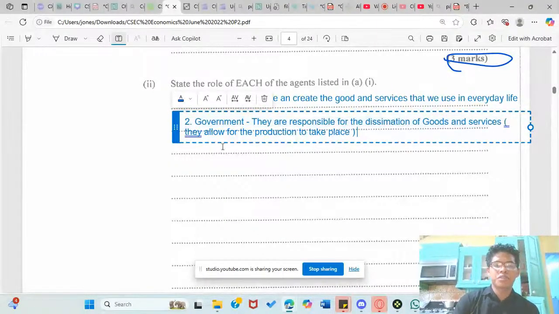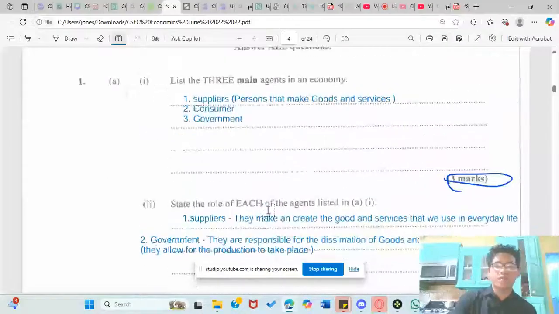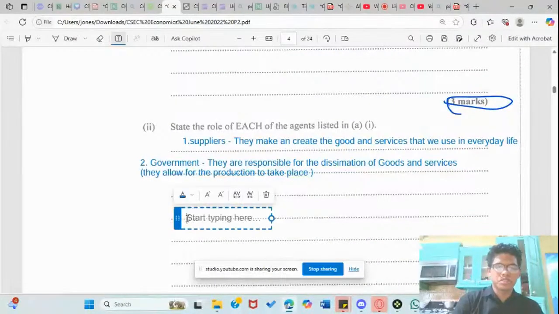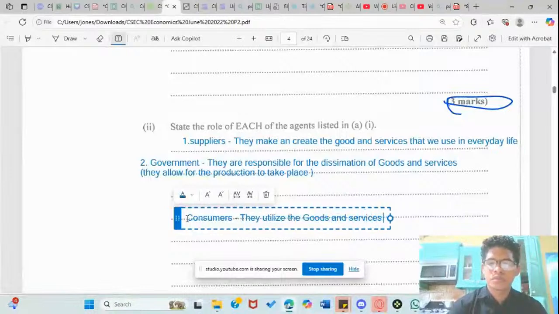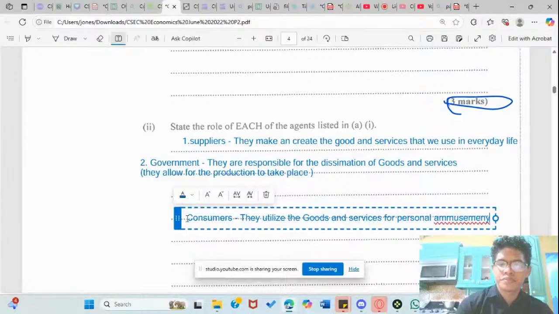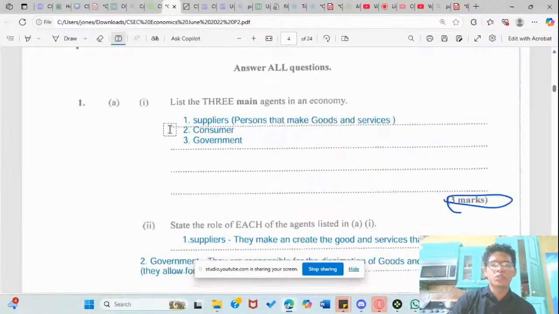So yes, we have those two essential things out of the way. And then we have the consumers. Let's put in the consumers. They utilize the goods for personal amusement. I don't think I can get more simpler than that. They utilize the good for amusement. So we have the 3 points right there.